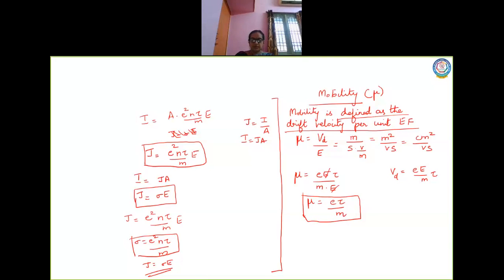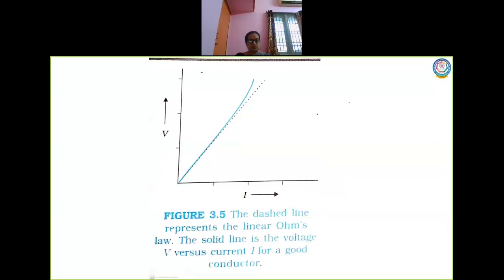Okay. So with this we are moving on to the next concept, where we talk about the graphical representations, the limitations of Ohm's law. So where is Ohm's law not applicable? Now it is used in very vast areas, but there are some devices where the proportionality of Ohm's law, which is based on the proportionality of V and I, does not hold good. So what are the deviations? In some cases, this is the first case, V ceases to be proportional to I.